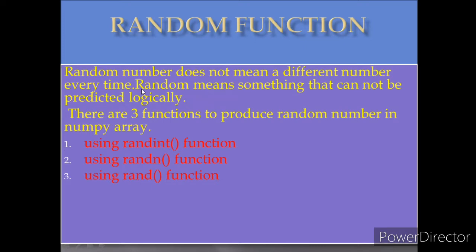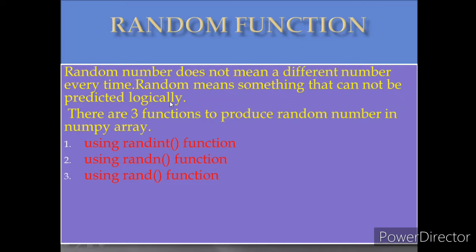Therefore, the next line says that random means something that cannot be predicted logically. So there is no logic behind the random function, that it will generate some particular set of values. It is not like that. The random function is used to generate any value within the range that we specify through the function.